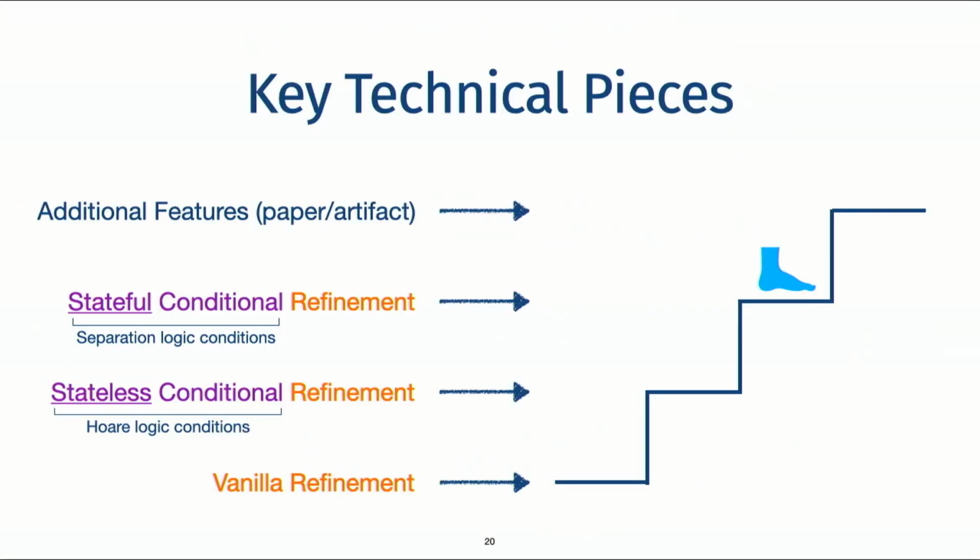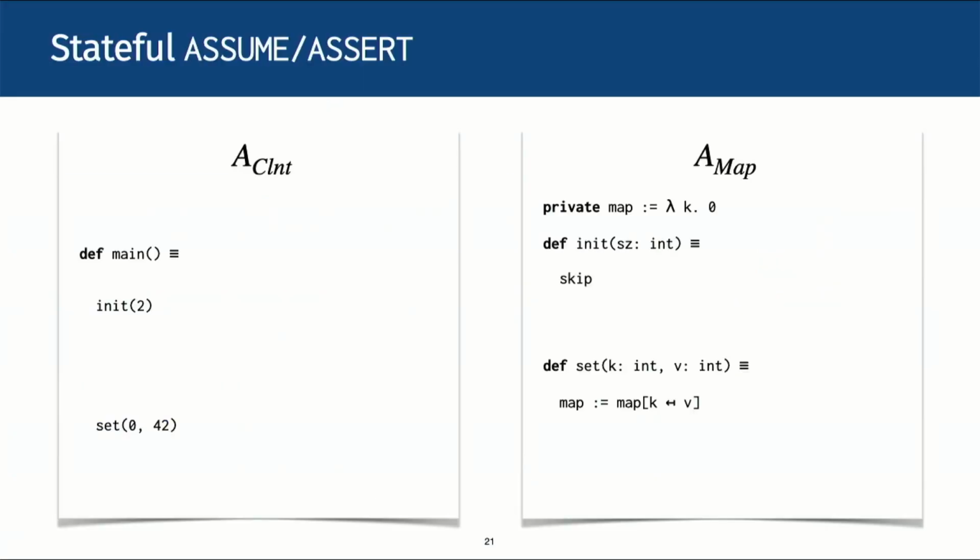Okay, now let's see how we define stateful wrapper. And at the high level, the idea is pretty simple. Just as we use assume and assert for pure propositions, we will introduce a new version of assume and assert for separation logic propositions. To explain what it looks like, let's look at an example. Here, the main function initializes the map with size 2 and stores the value 42 at key 0 in the map.